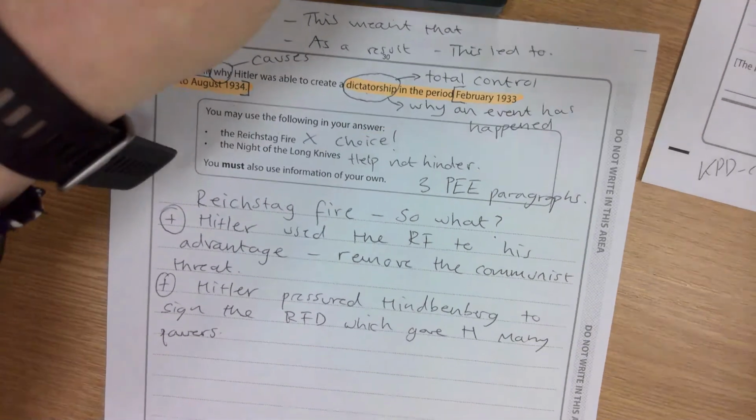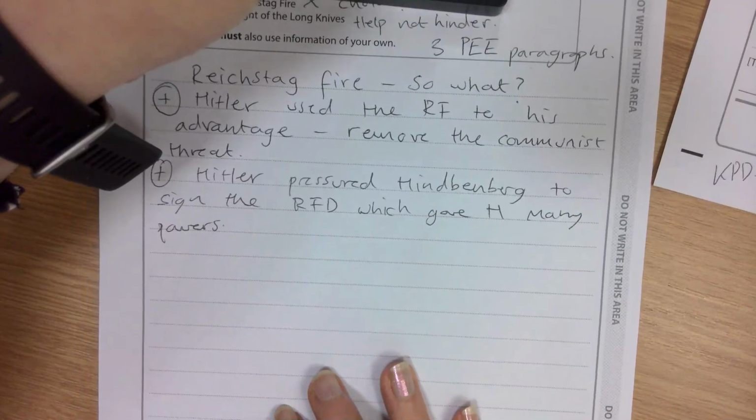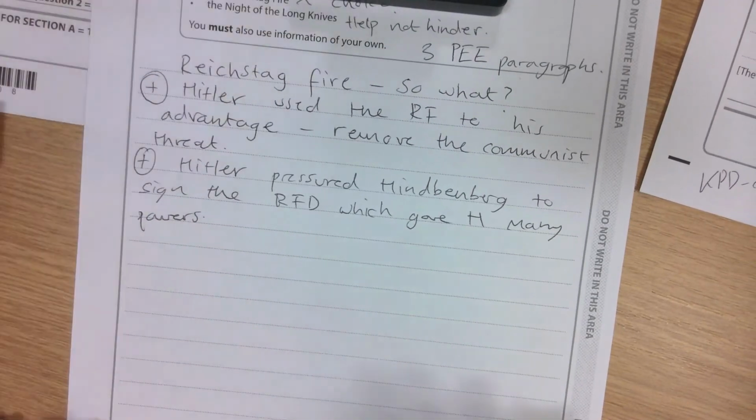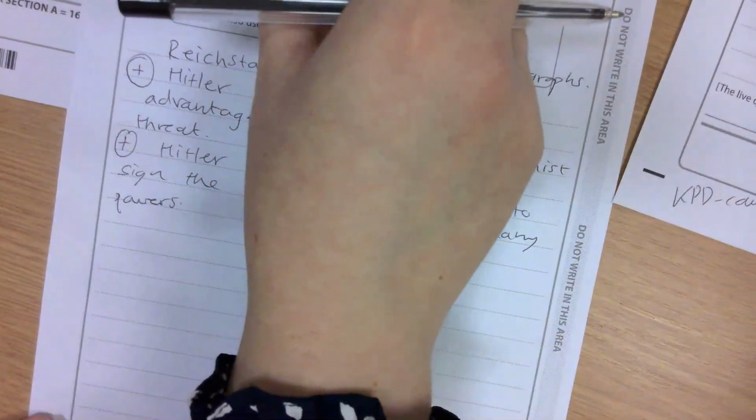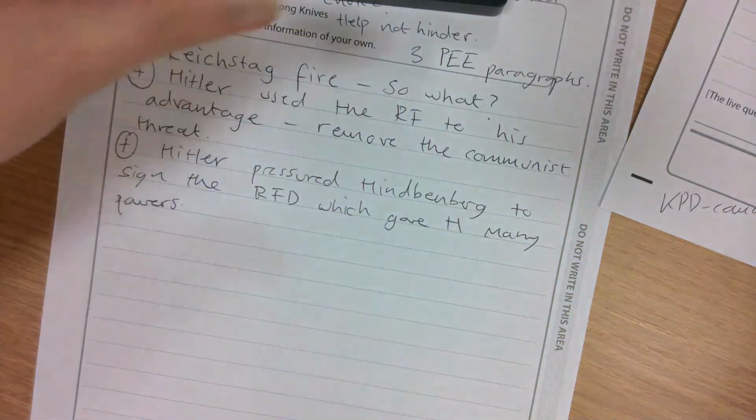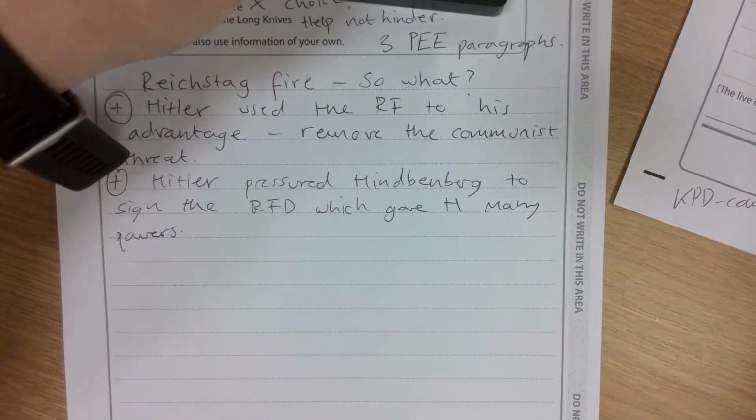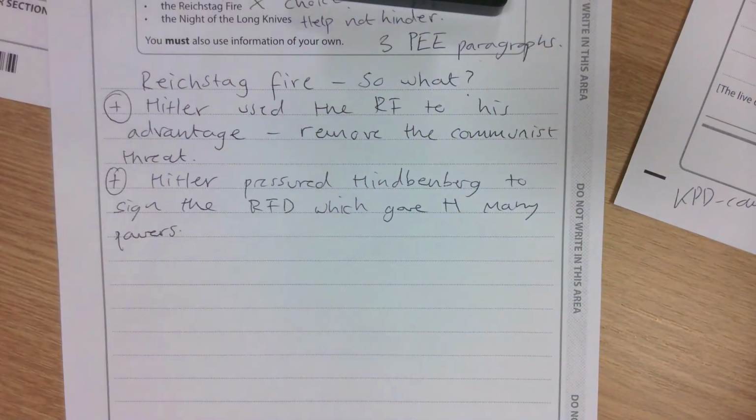So I'll show you what the point sentence could look like. Now, my point sentence should always try to use the words in the question. It's going to set the examiner up really nicely. It's really clear and it's concise.